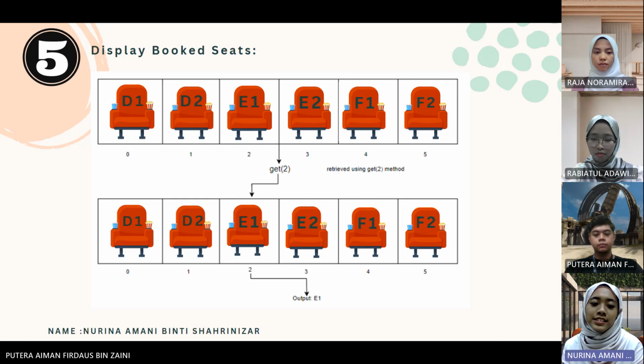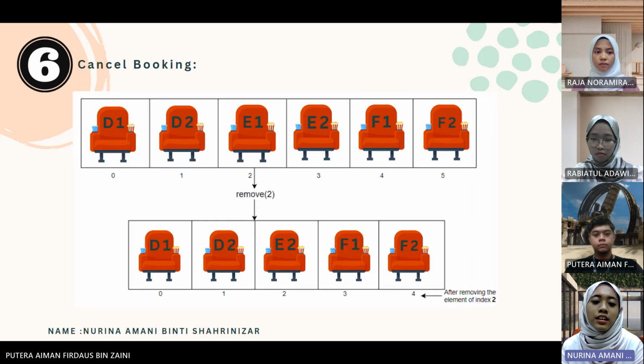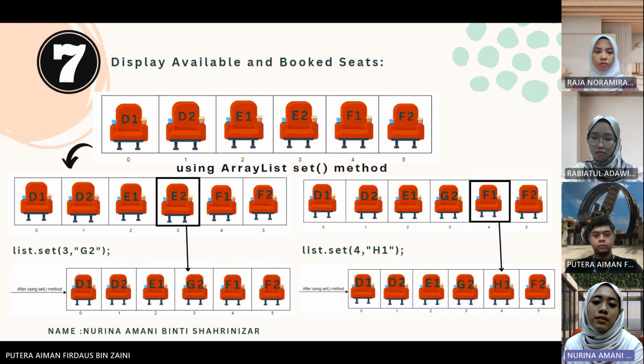Next, cancel booking. Remove the cancellation of the booked seat from the array list using the remove method if the user decides to cancel the booking. Lastly, display available and booked seats. Show the updated available and booked seats using the set method after cancellation. So I will pass to Putra.